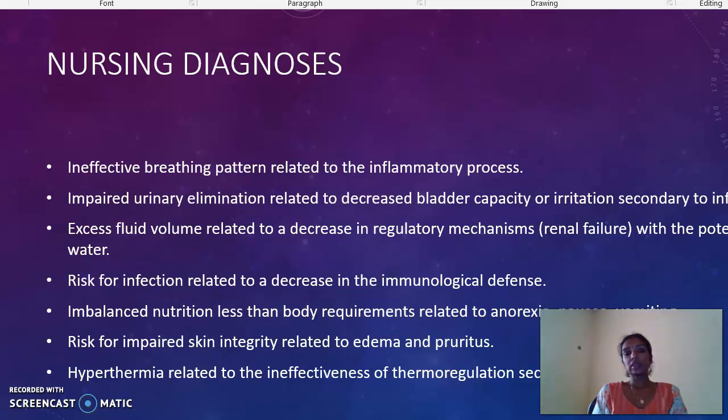Risk for infection related to decrease in immunological defense. Then imbalanced nutrition less than body requirement related to anorexia, nausea, vomiting. Risk for impaired skin integrity related to edema and pruritus. Hypothermia related to ineffectiveness of thermoregulation secondary to infection.